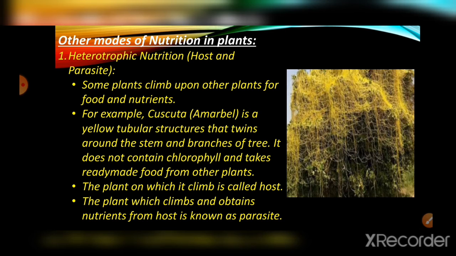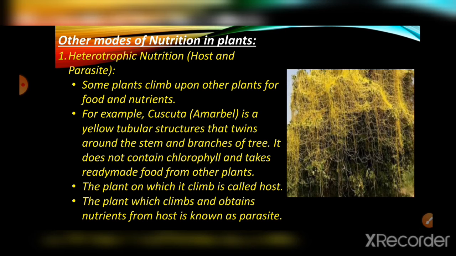As they are yellow in color and not green, they don't contain chlorophyll, and that's why they take ready-made food from other plants. These yellow tubular structures are cuscuta. They twine around the branches and stems, and this is the parasite on this tree.